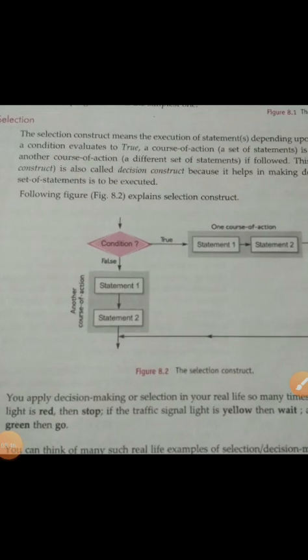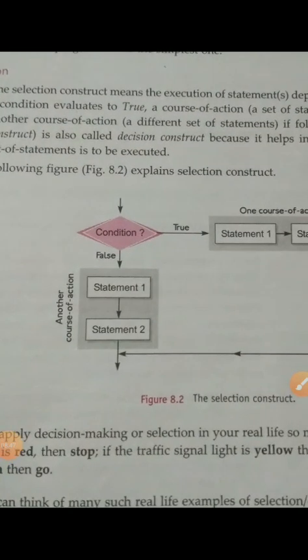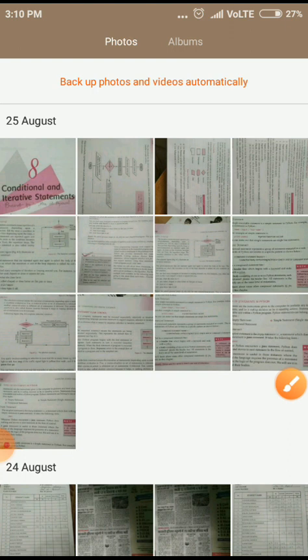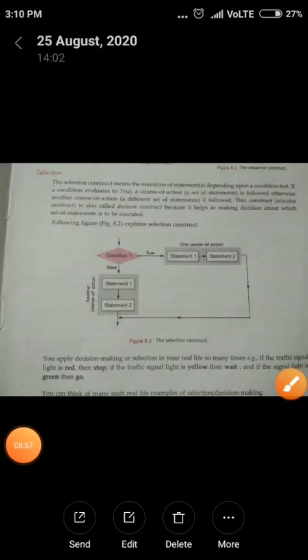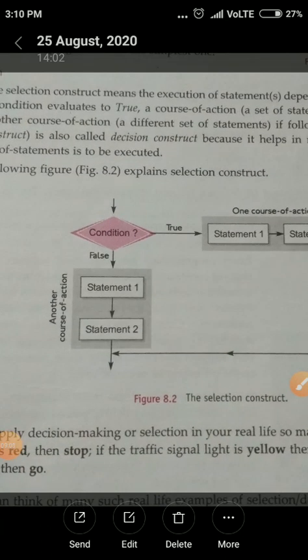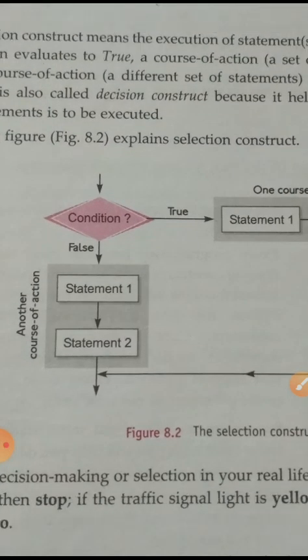Look at this diagram carefully. This is our conditional control statement, and it is a selection statement. Selection statements mean executing statements depending on the condition test. If the condition evaluates true, look here, one condition statement we are given.